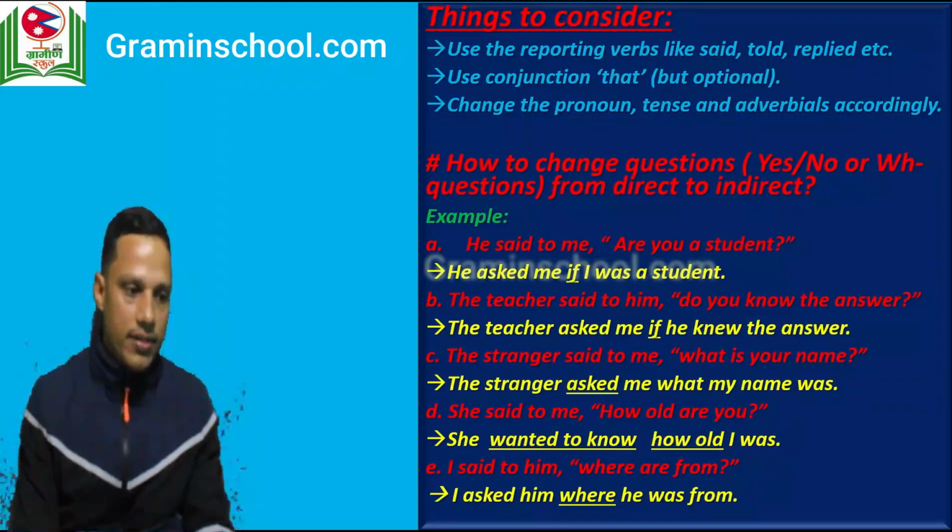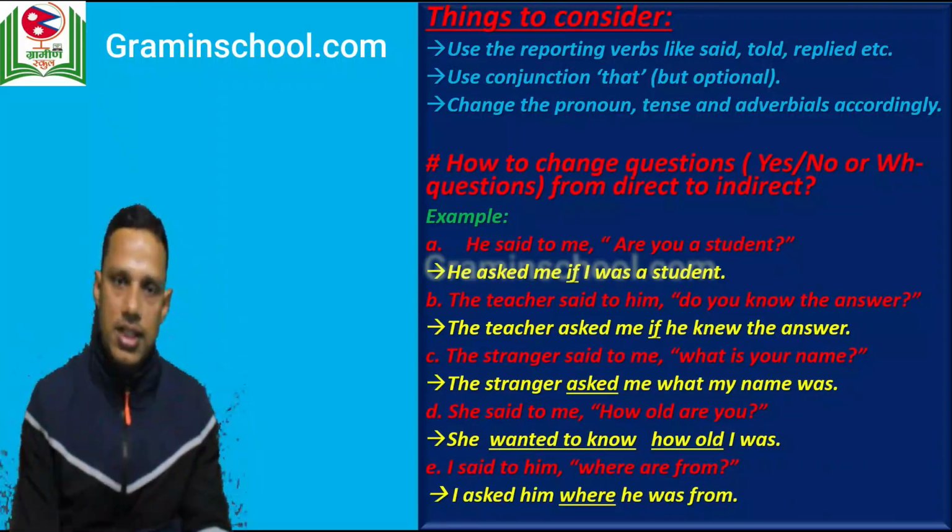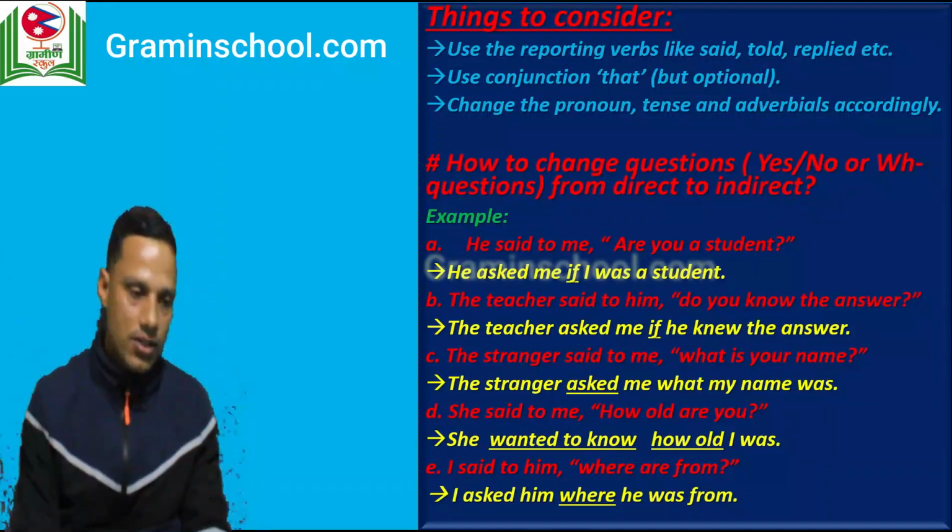First example we have: he said to me, are you a student? Now we have a question here. Yes, a yes/no question: are you a student? Now let's see how we can change this into indirect. Yes, he asked me if I was a student.